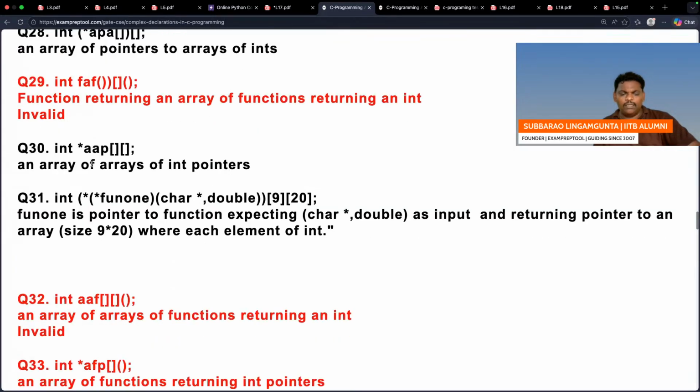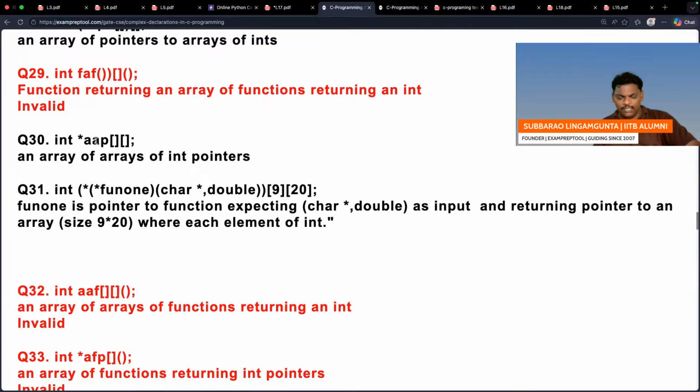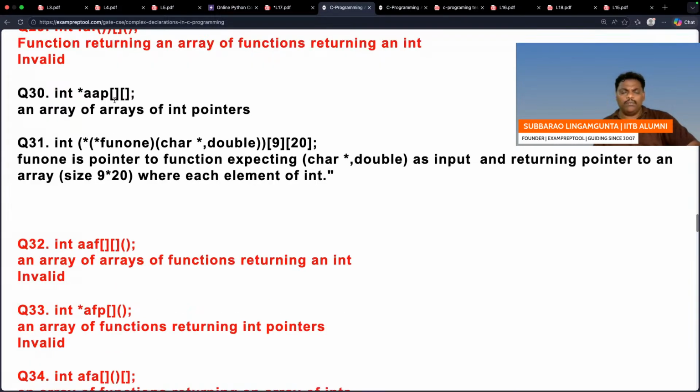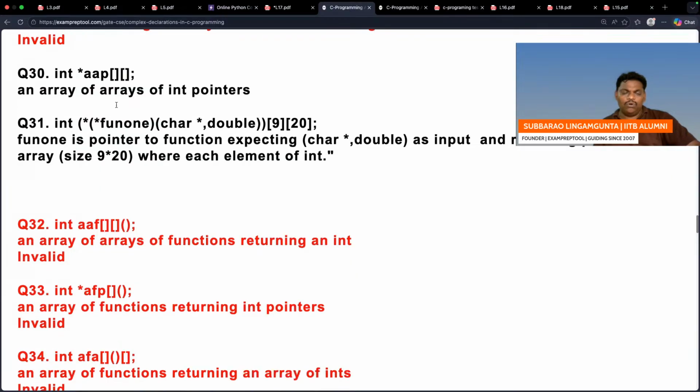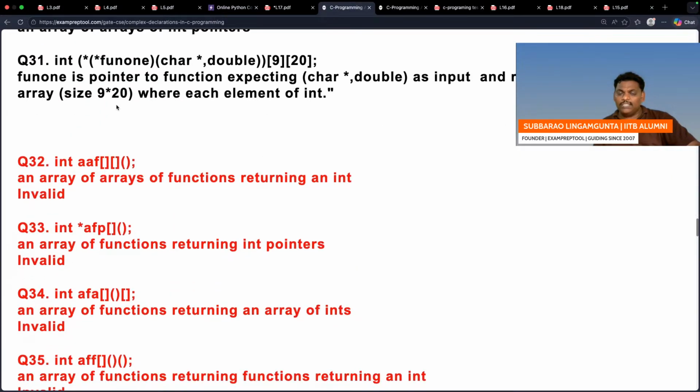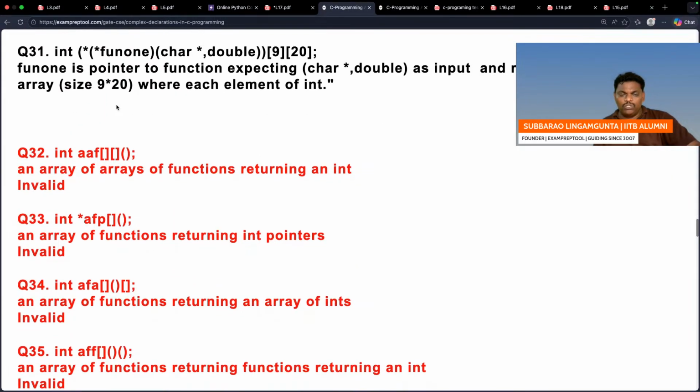Almost similar. Here, double pointer. Double array. Let's see. Right? AAP is a double array, a 2D array. AAP is a 2D array where every member is an integer pointer. It is a 2D array. The previous one was a single array. What is question number 31? Question number 31 is interesting. See everyone, see it one time.